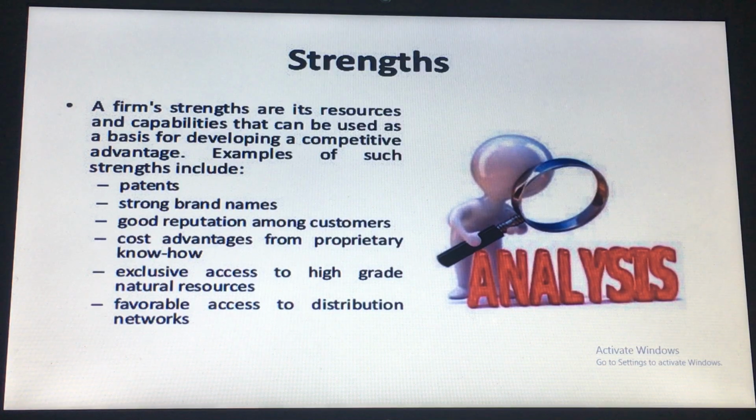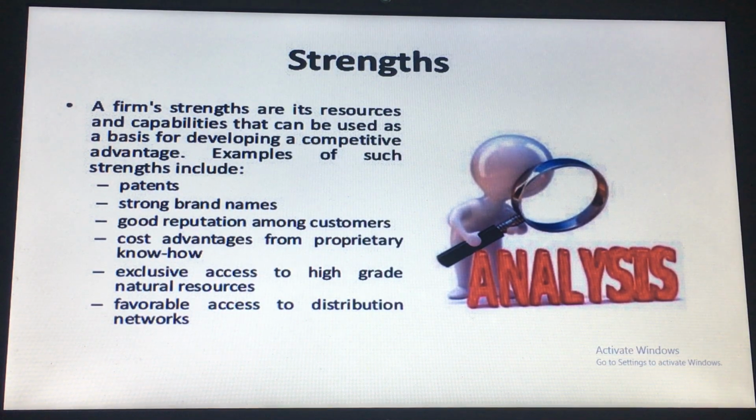An example of such strength may be a patent. If we get the patent right on any technology, then it will be our strength. A strong brand name: if we promote through advertisement and our strategy, we will be able to build our brand name, and that will be our strength. Then good reputation among customers. Through our services and product quality, we can build up our good reputation in the market. That will be our strength.